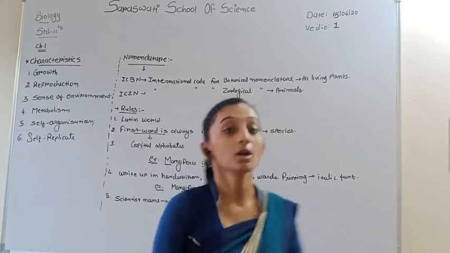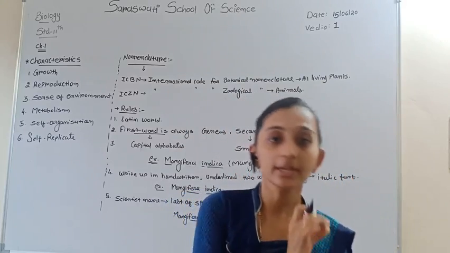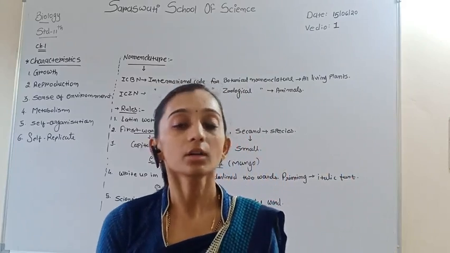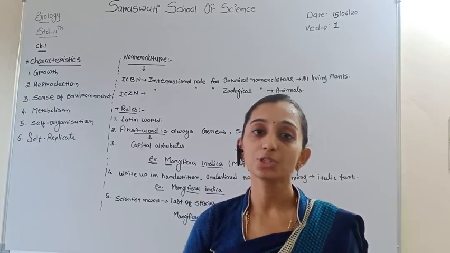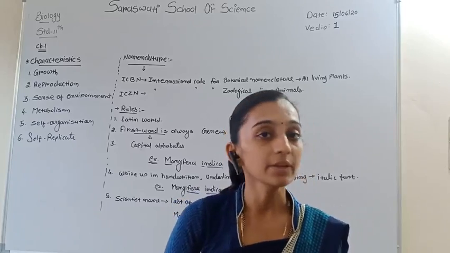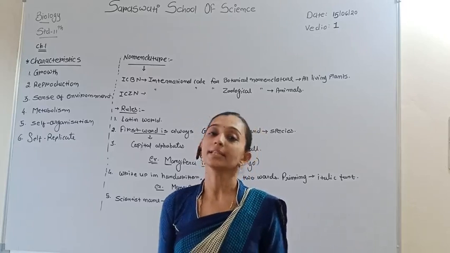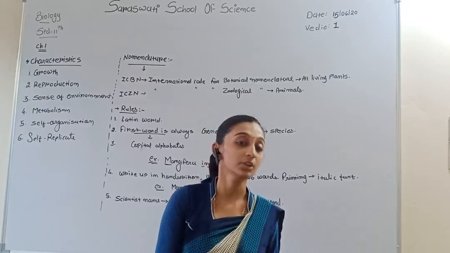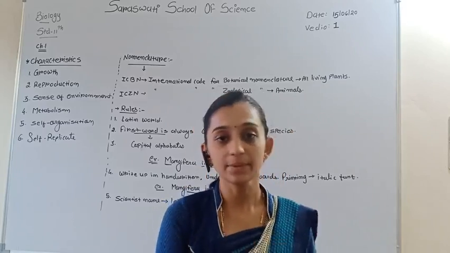So the main use of biological nomenclature is that only one name is given to an organism, and it is not used for another organism. It is a very important question for your examination. Listing the characteristics is a 1 mark question, and 3 characteristics we have to discuss. It is very important for your examinations.